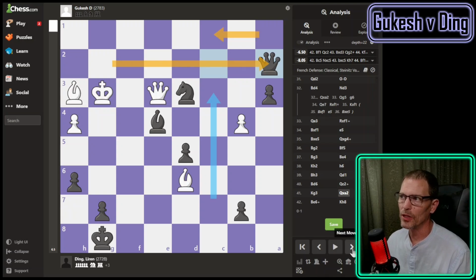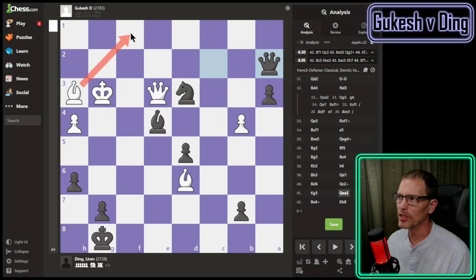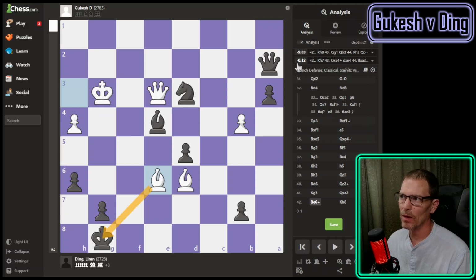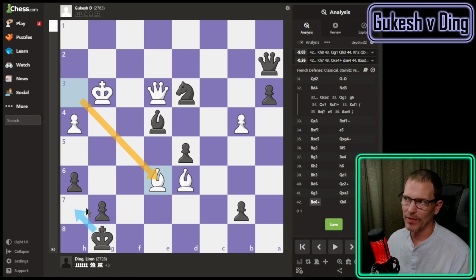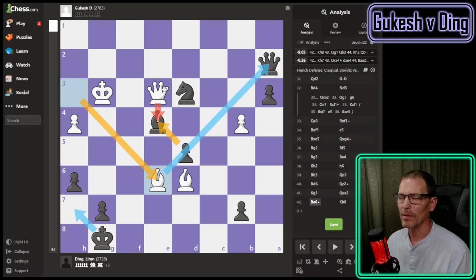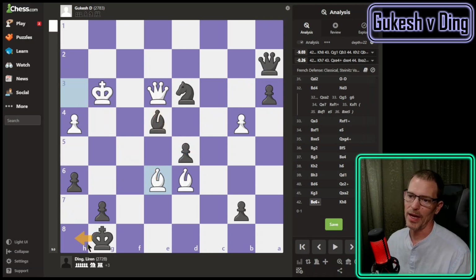Now on move 42, best move according to the engine is bishop to f1 or bishop to c5. If he'd played bishop to c5, we just would have had a little trade there, but Gukesh played bishop to e6 check, and maybe it's because he thought of this, that if he went king to h7, it's a draw. Maybe that's why he tried this, knowing that if Ding went to h7 with the king, Gukesh could take this bishop with check. And you can't take back with the pawn because that bishop on e6 is pointed at our undefended queen. Well, I guess you could, but then Gukesh would have an extra minor piece. So you have to go to h8.